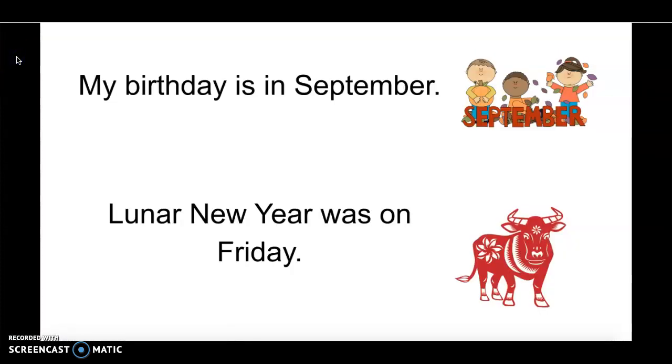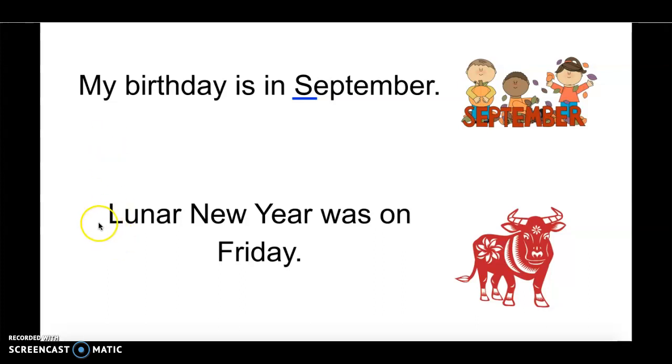Looking at these sentences, we are going to look for the capital letters. What is special about the words that are capitalized? In this first sentence, my birthday is in September. We see that the first word is capitalized because it is at the beginning of the sentence. Do you see another word that has a capital letter? The word September has a capital letter because it is the name of a month.